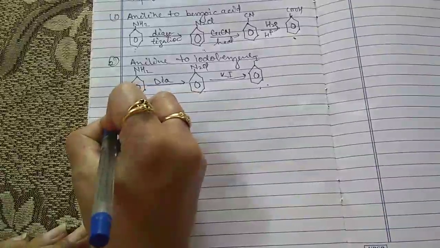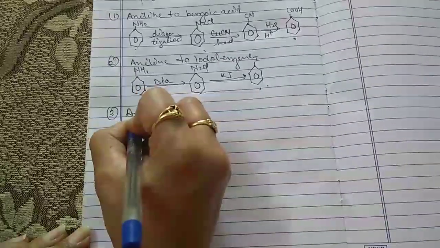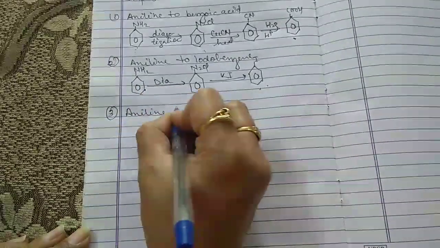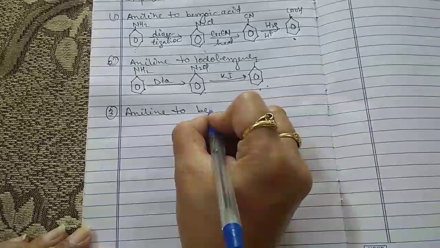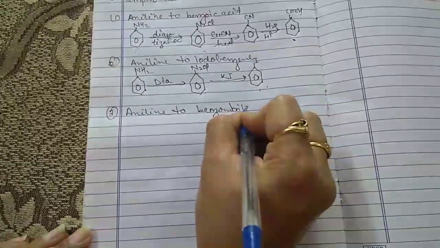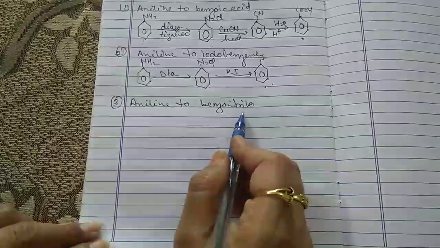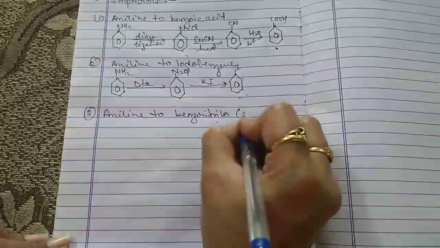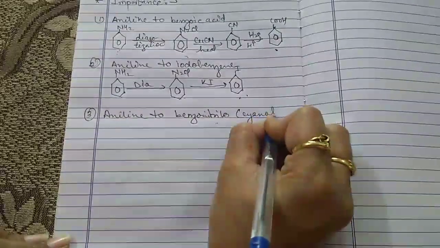Next, third one is aniline to benzonitrile. Now the benzonitrile is also known as cyanobenzene.